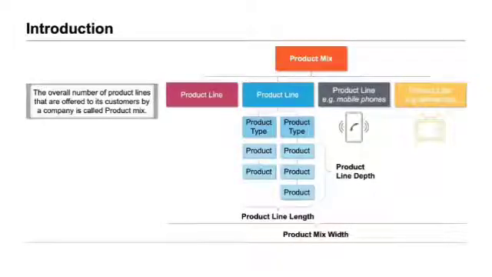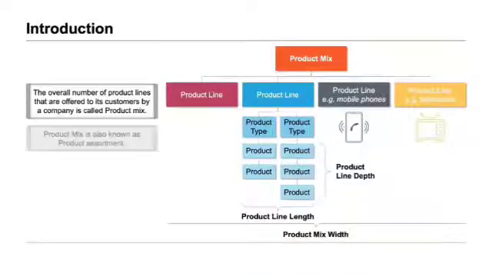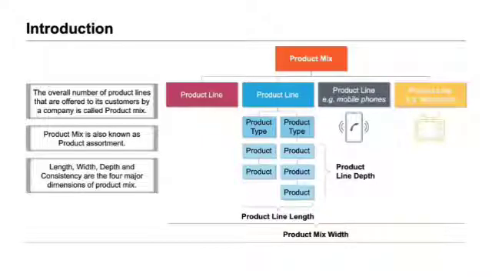The introduction. The overall number of product lines that are offered to its customer by a company is called product mix. Product mix is also known as product assortment. Length, width, depth, and consistency are the four major dimensions of product mix.